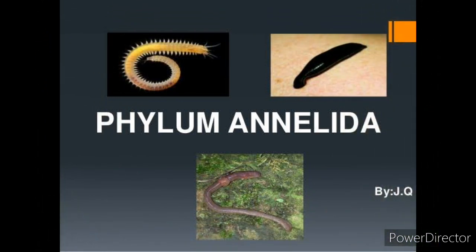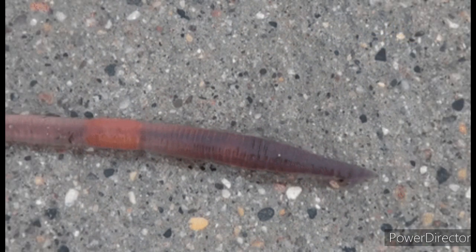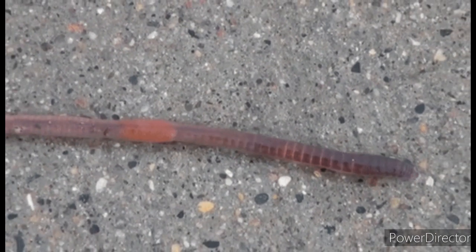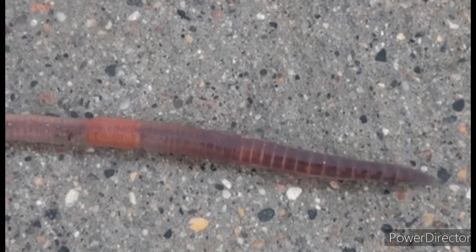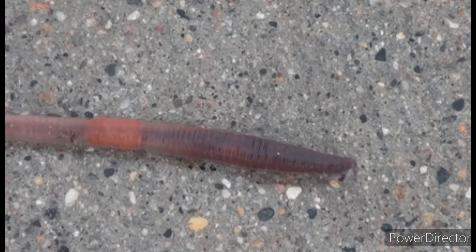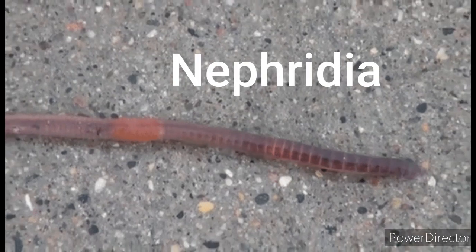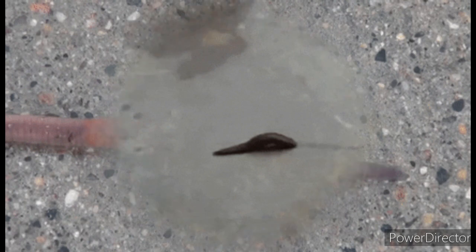Fifth group of invertebrates is Annelida, commonly called the segmented worms. The body is composed of rings or segments, hence the name segmented worms. They have a soft, moist body wall through which they breathe. They have special organs for the excretion of waste substances called nephridia. Common examples are earthworm and leech.